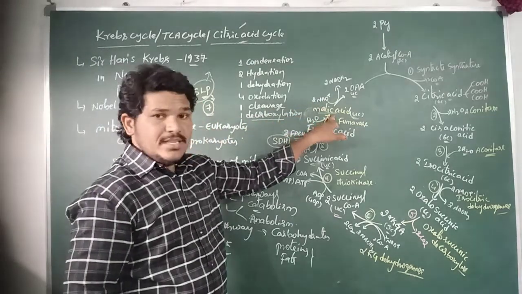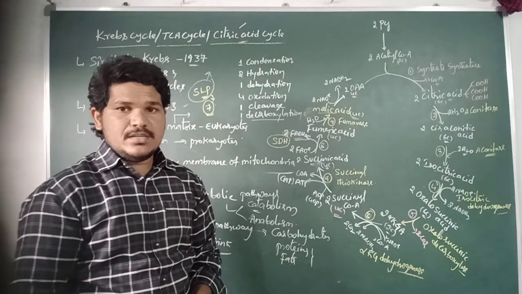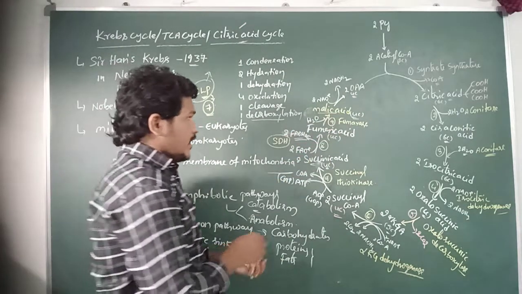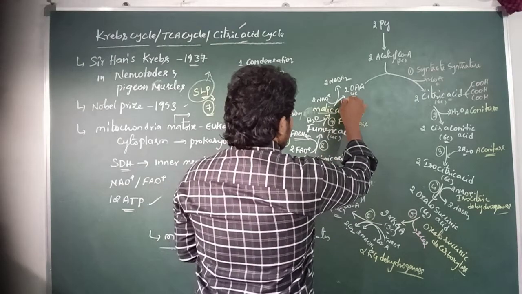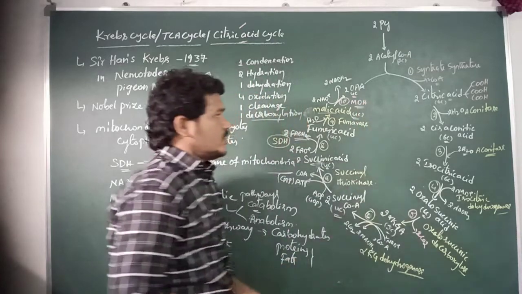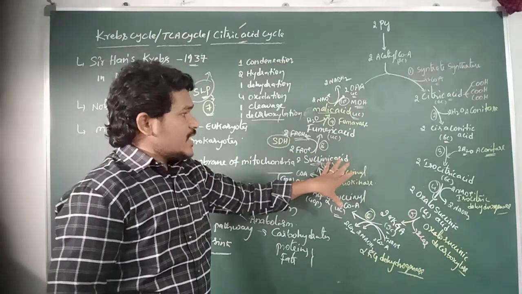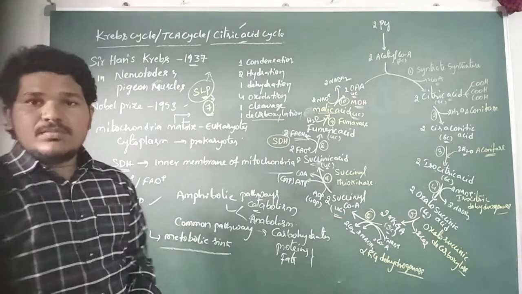The malic acid is converted into oxaloacetic acid, which is catalyzed by the enzyme malic dehydrogenase. So here these are the 10 reactions and 10 enzymes which are catalyzed in these reactions.